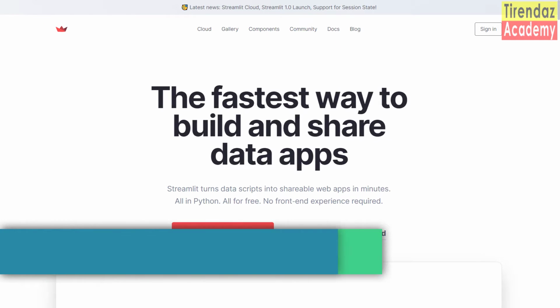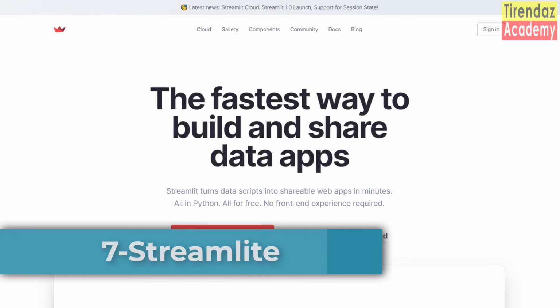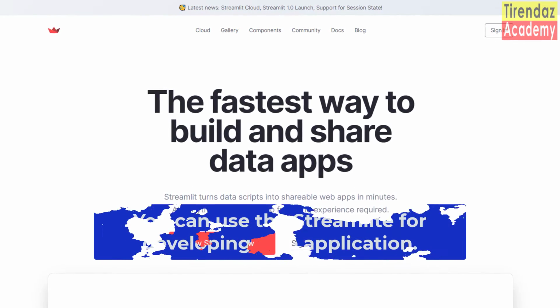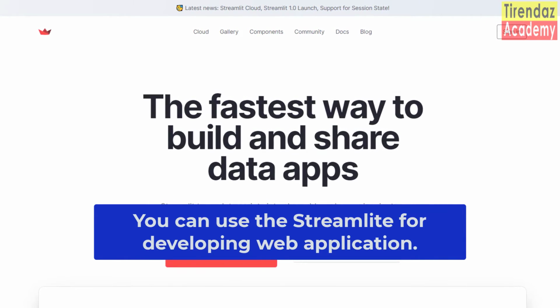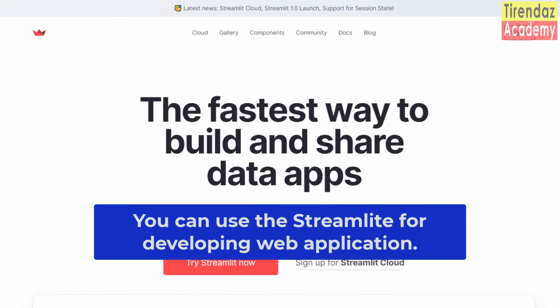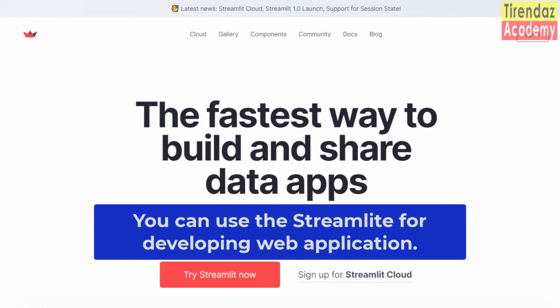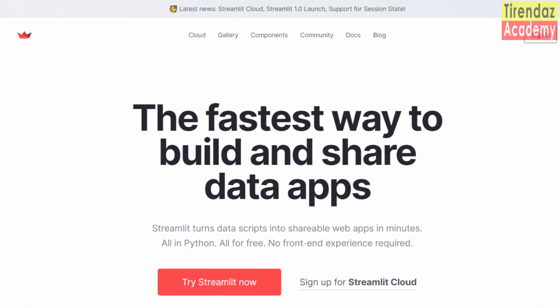Now, let me explain another library, Streamlit. Let's say you analyze the data and got some results. After that, you like to share these results with other people in an interactive way. To do this, you can use Streamlit. Streamlit allows you to interactively display your data analysis or share your analysis results. Streamlit is a framework that helps develop web applications. Applications made with this framework are fast and flexible.